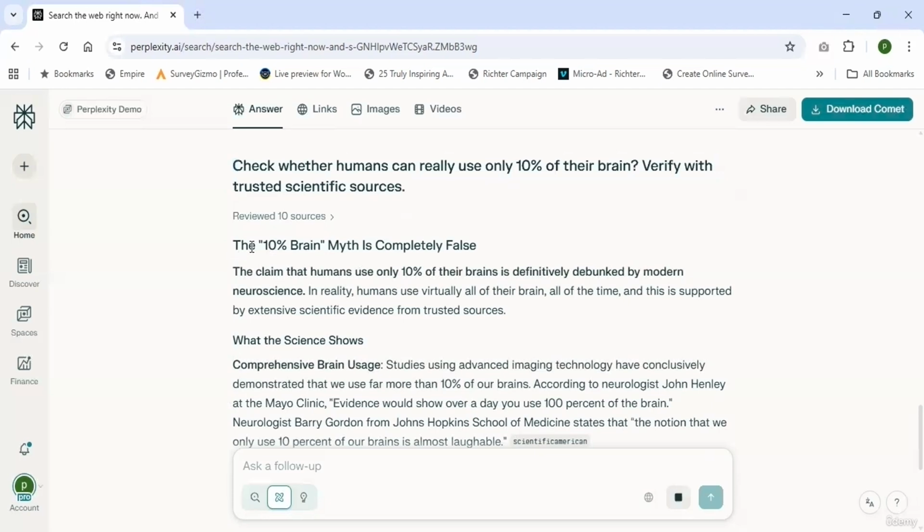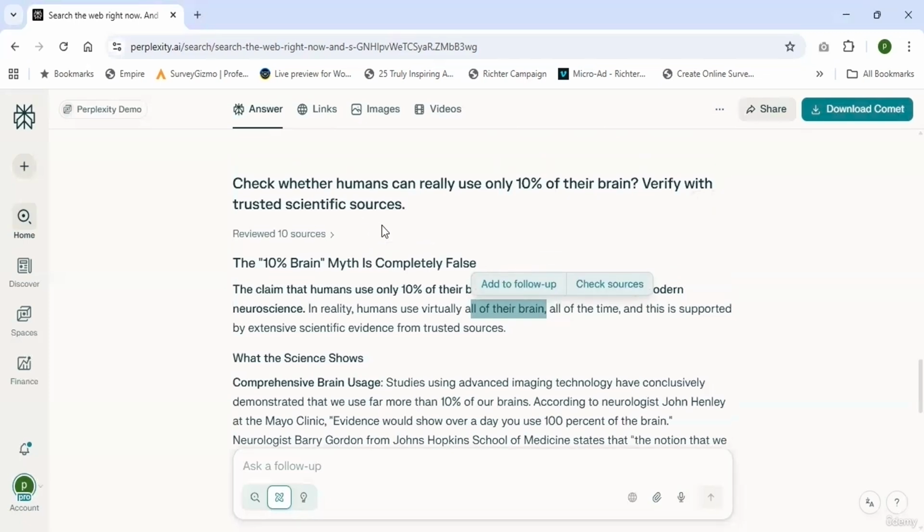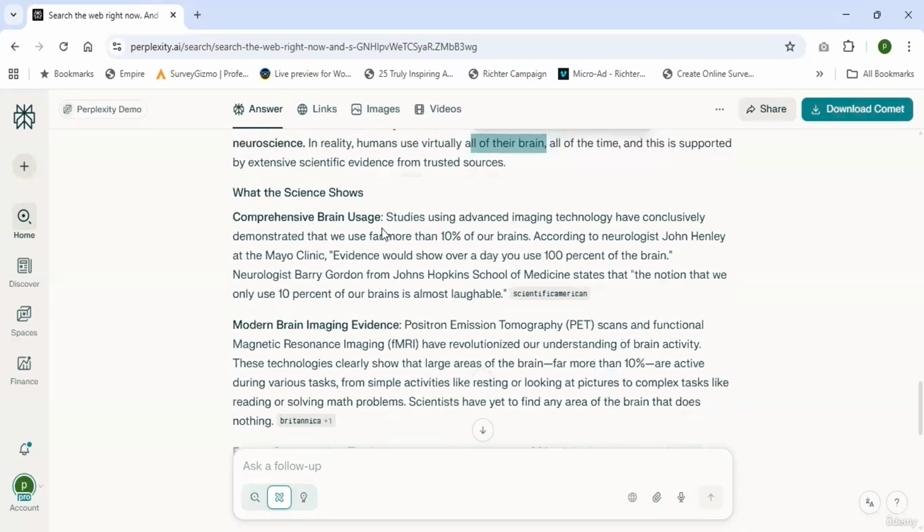See, it is simply saying completely false. The 10% brain myth is completely false information. The claim that humans use only 10% of their brains is definitively debunked by modern neuroscience. In reality, humans use virtually all of their brain. So you can find the right answers to myth questions by using Perplexity AI.